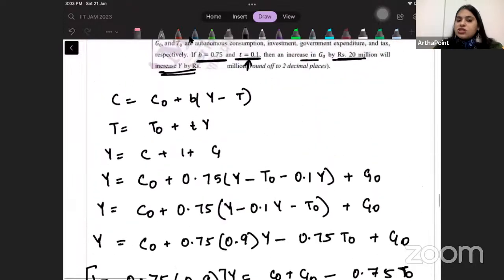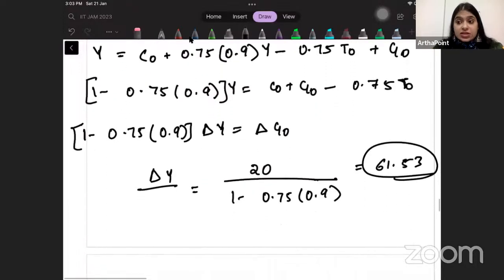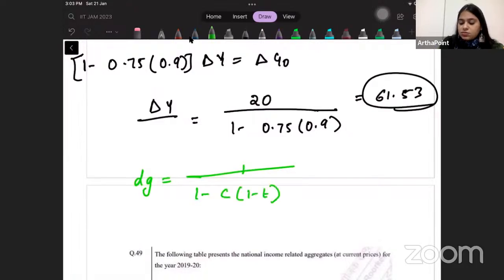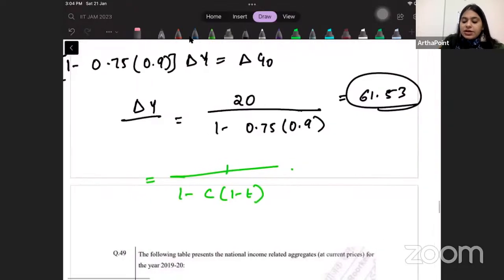It was not necessary to do this whole thing. I could have simply used my multiplier formula also. This is my multiplier, and multiplier is nothing but it is change in Y upon change in G. So change in Y is multiplier into change in G. If you notice, this is exactly what I have derived.